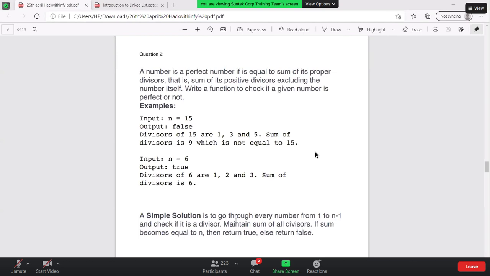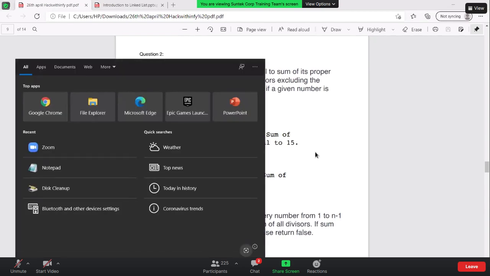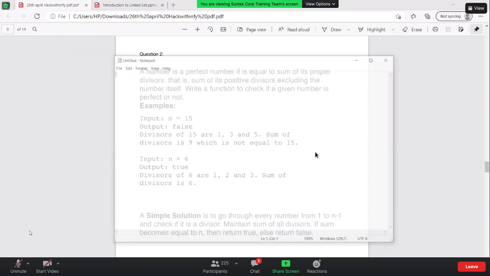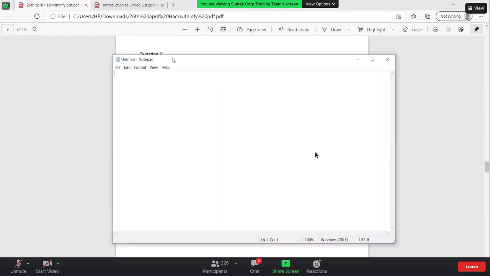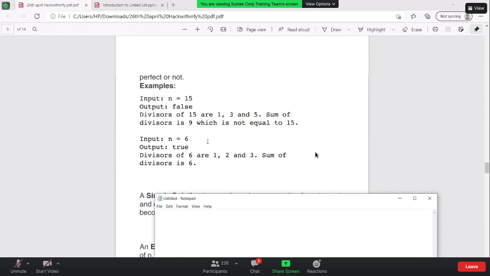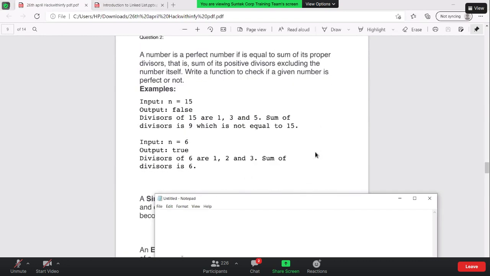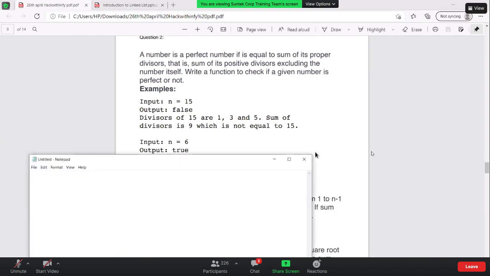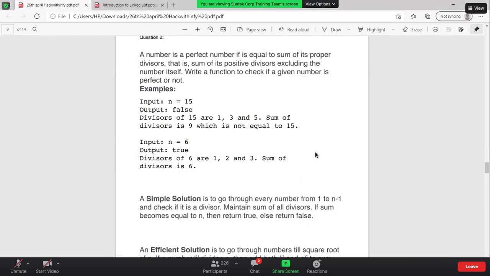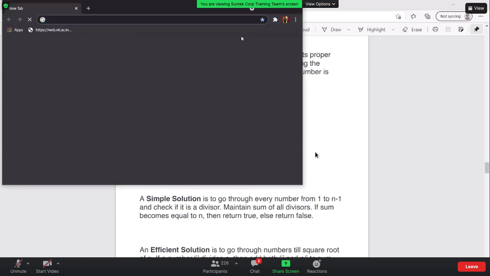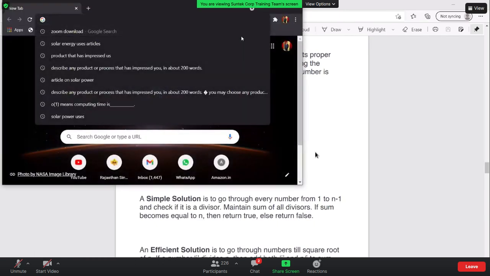So let me explain the brute force approach, or what I call the non-optimized approach. The very first approach that comes to everyone's mind, right? What you're going to do is, I will open my notepad and show it to you guys as well. The very first approach that comes to my mind is to run a for loop, or maybe I can open an online compiler. Okay, we will traverse from 1 to the square root of n. Okay, good.